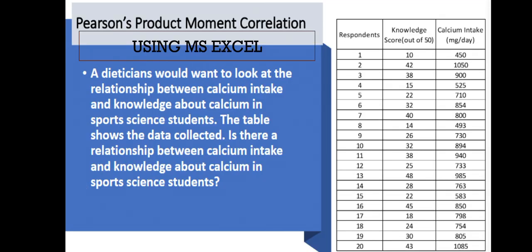So, actually, no, we could use two ways or pwede tayo magmano-mano mag-solve ng R or we could use yung Excel. So, using MS Excel, so I will just post a video din, no, para dito, a separate video din. So, yan. Okay, so that's for the Pearson's product moment correlation, and that is the first part of our lesson for this morning or afternoon or depende sa oras kung kailan mo to pinanood, no. So, if you have questions, kindly PM me lang, no.